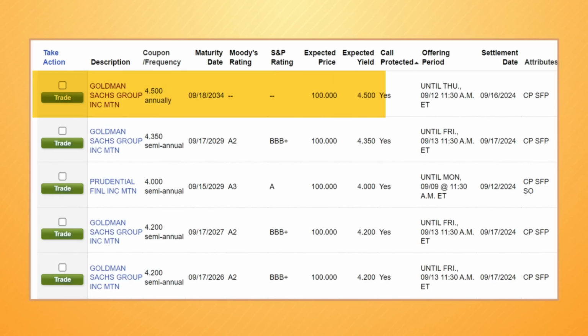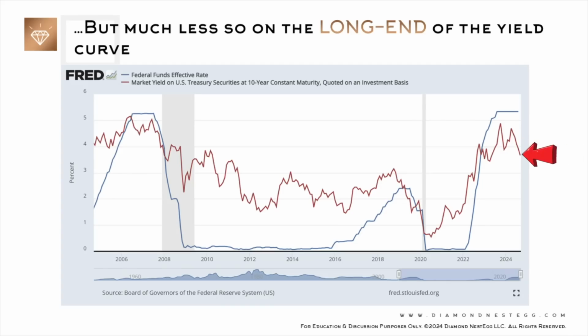But if I look at the flurry of recent municipal and corporate bond offerings, including this Goldman Sachs 4.5% 10-year non-callable one from just a week ago, it almost seems to me that some of these bond issuers may be thinking that this recent decline in longer-term rates may be short-lived, at least for them and in their segment of the market.